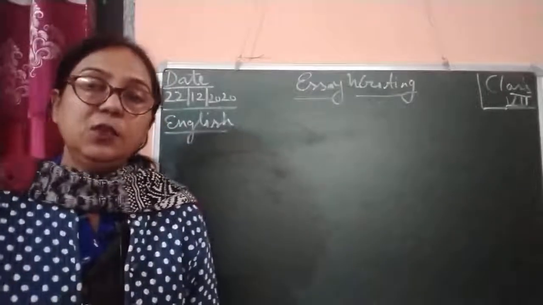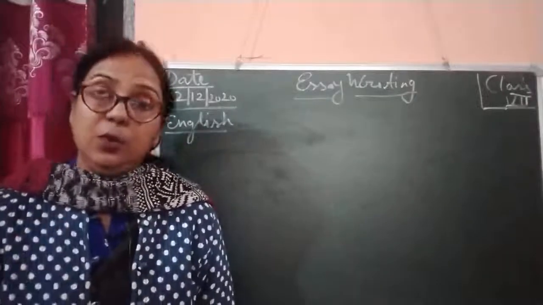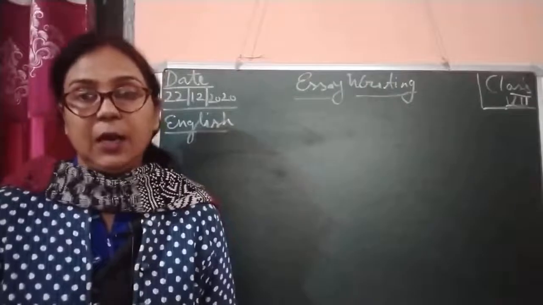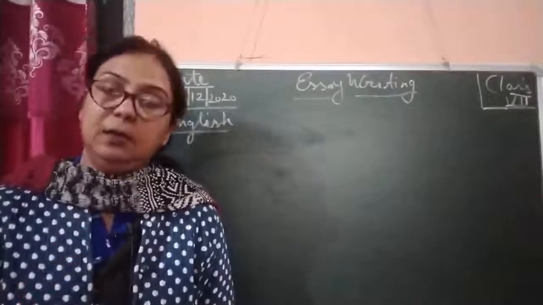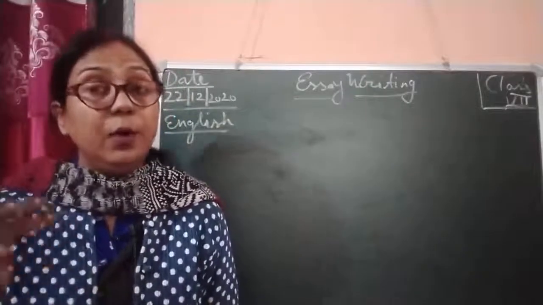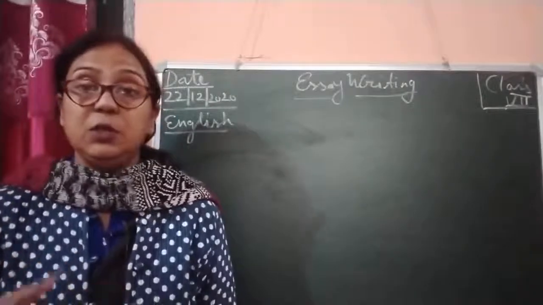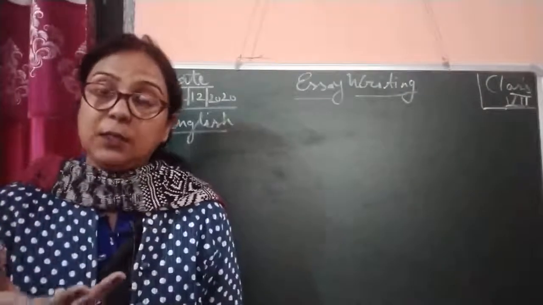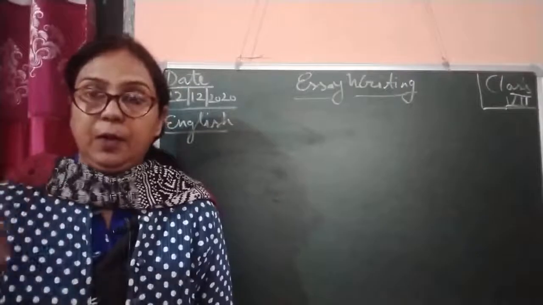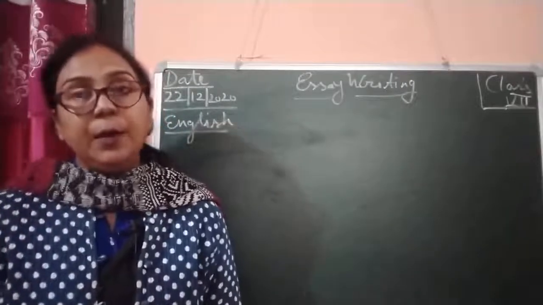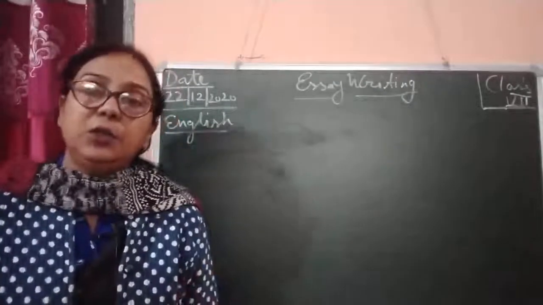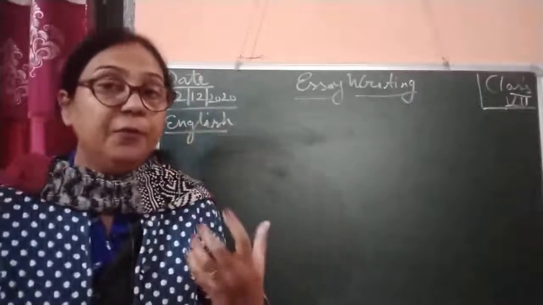These are the things you have to mention in your essay, and after that you can express your feelings, emotions and thoughts in your own way. But you have to remember your language should be very refined.